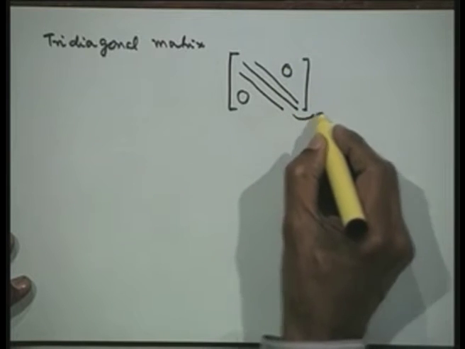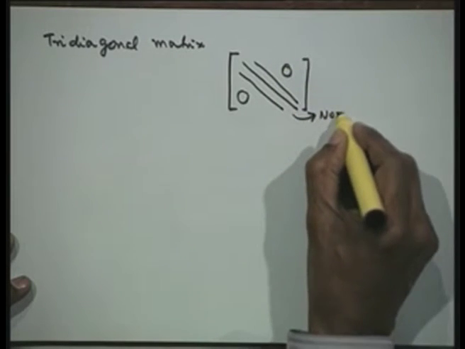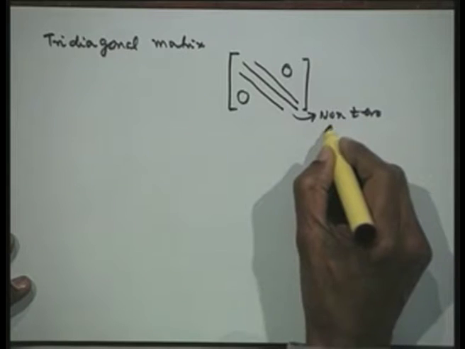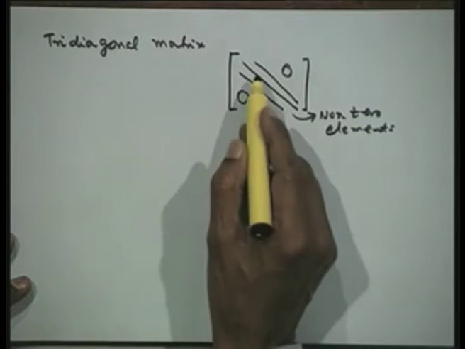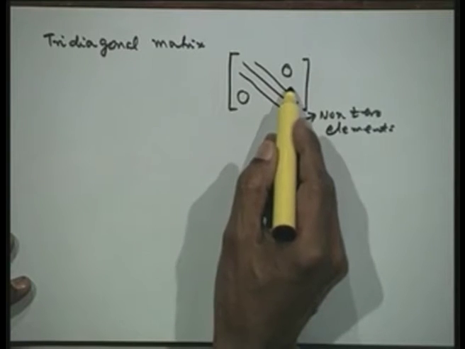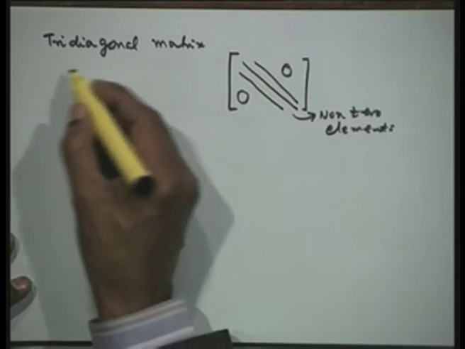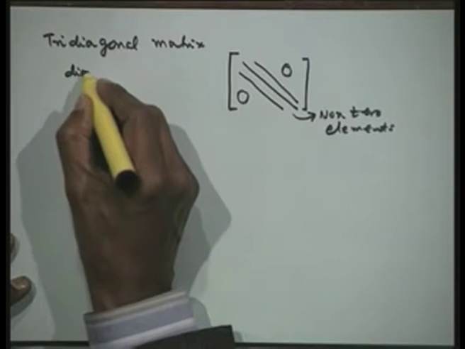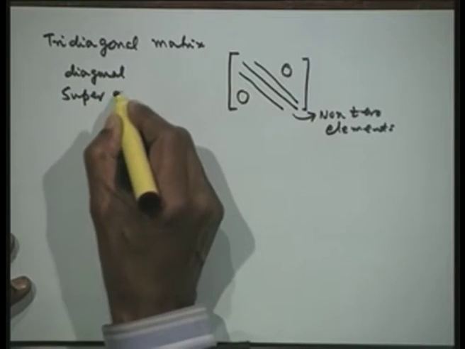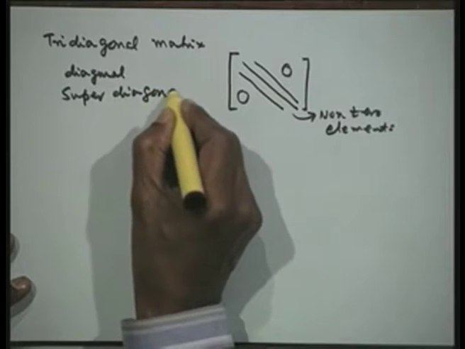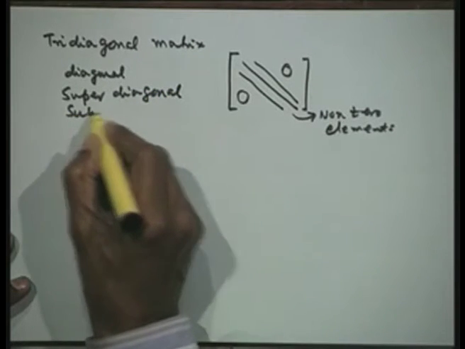These are all non-zero elements. Sometimes they are called the leading diagonal, the super diagonal and the sub diagonal.